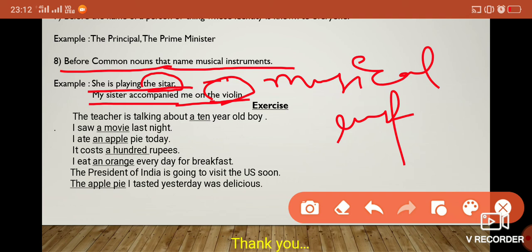The President of India is going to visit the US soon. The US, the President. The President of India is a unique identity, and the US is also a famous name. The apple pie I tasted yesterday was delicious. So the apple pie, it is unique.